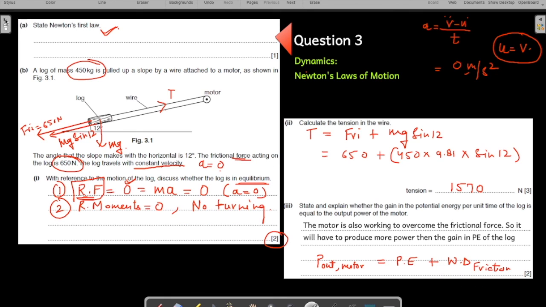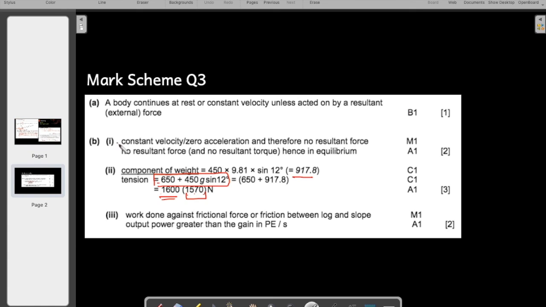Here is the mark scheme. I hope that you have understood the question. Please do read the mark scheme and understand the mark scheme as well.